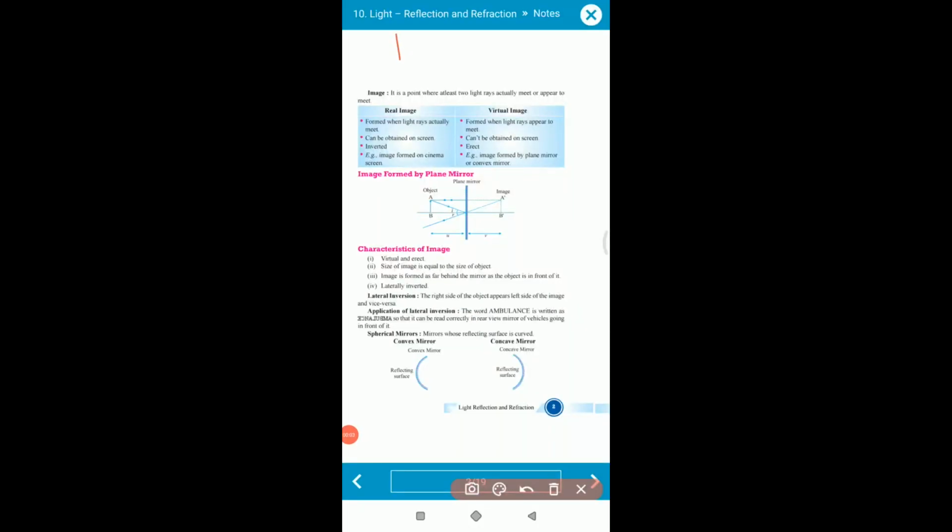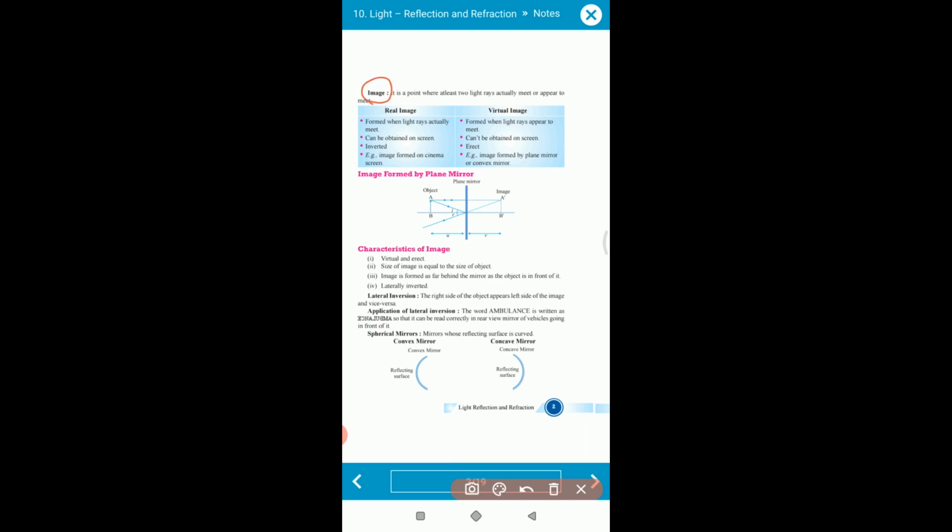This is part 2 of chapter 10. In the previous part 1 we learned about the various phenomena of reflection and refraction. Now we are moving towards the second part of chapter number 10, that is light. First of all, you have to understand what an image is.